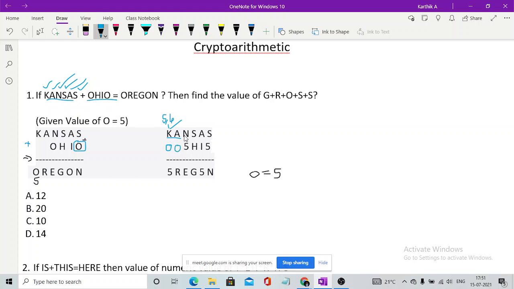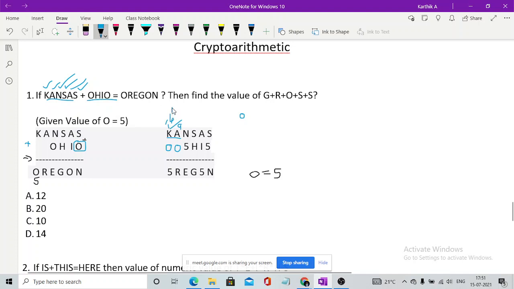If you have any number like 1, 2, 3, 4, 5, 6, 7, 8, 9, imagine A is 9 and you get a carry from the previous number. The value of A will become 10, so you will have 0 and you will move one more carry towards K. As the rule says, the values of two letters cannot be the same, so you can justify that the value of K could be 4.